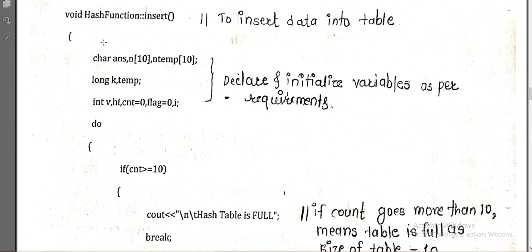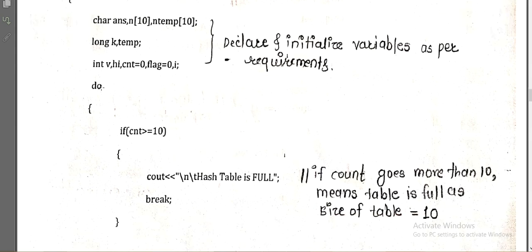So in this insert function, void is the return type, hash is the name of the class, then the scope resolution operator, and I am calling the insert function, right? Now in the insert function I have declared some variables according to the requirements. I have also initialized some variables, like flag is equal to 0, count is equal to 0, right? So these variables we have declared. Now we are using the do loop.